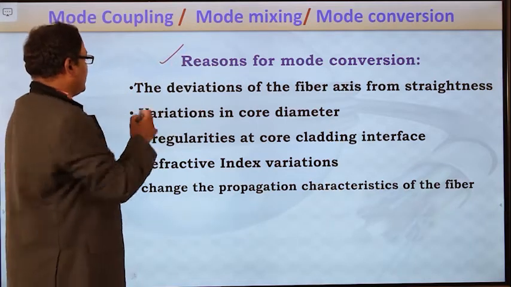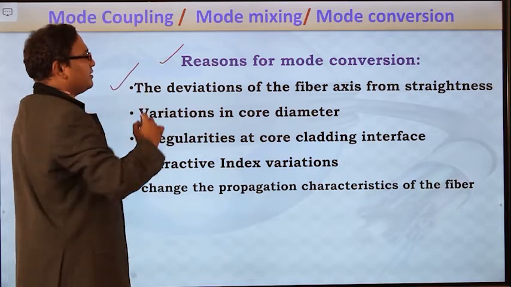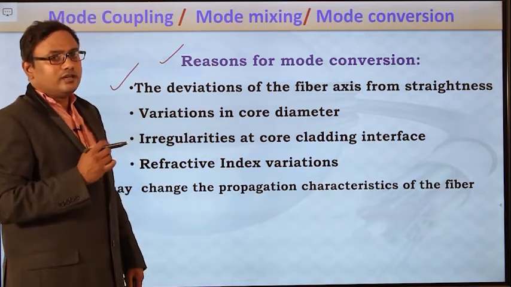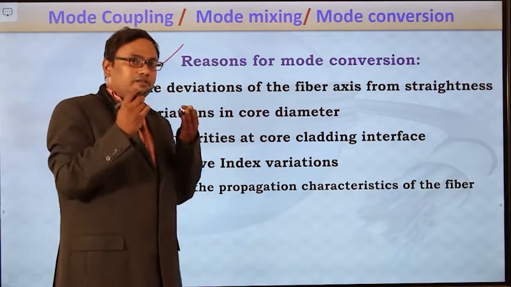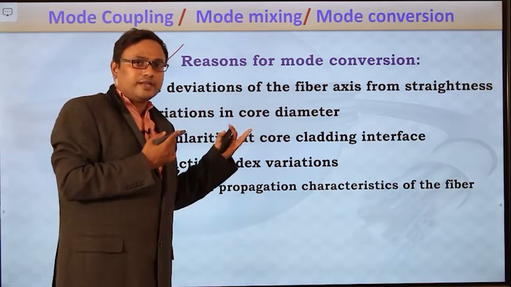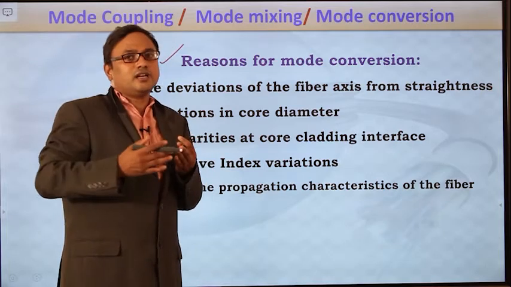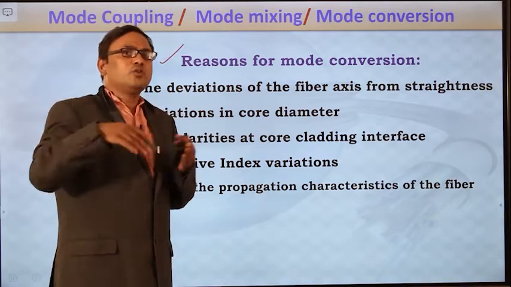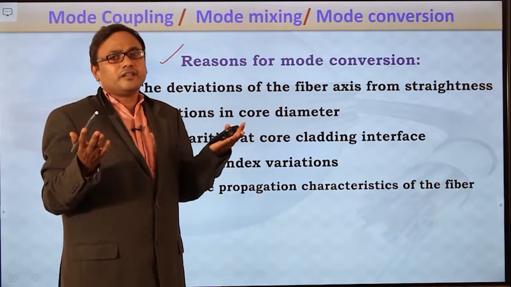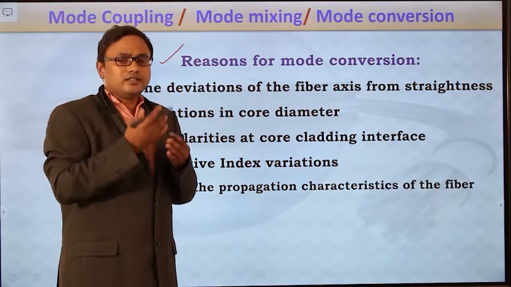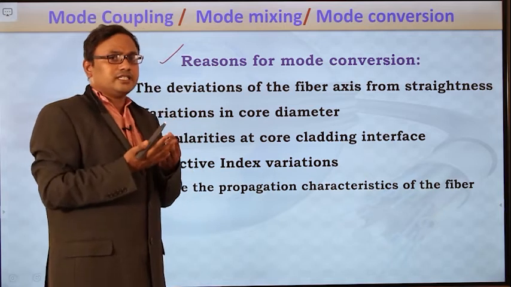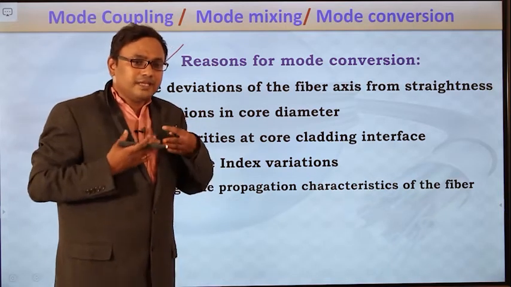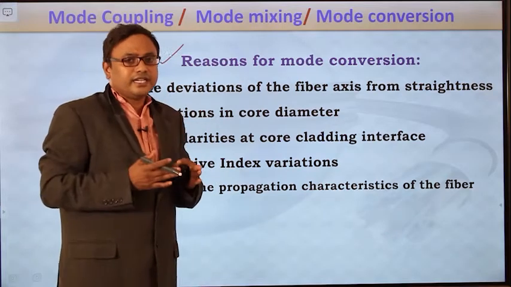The first one is deviation of the fiber axis from straightness. We always use optical fiber cables to establish long distance communication, and we know very well that the whole globe is connected with optical fiber cables. In long distance communication, our light information must be carried without any interference.